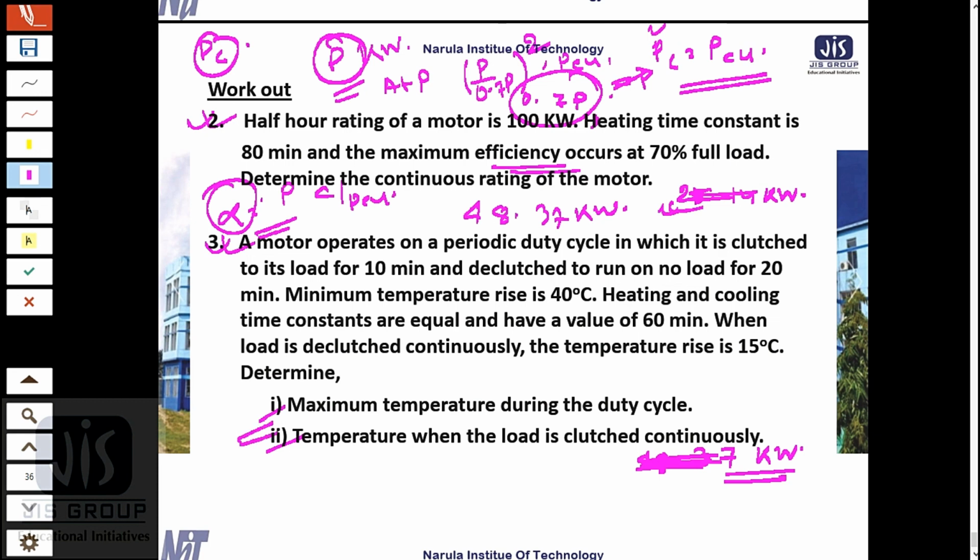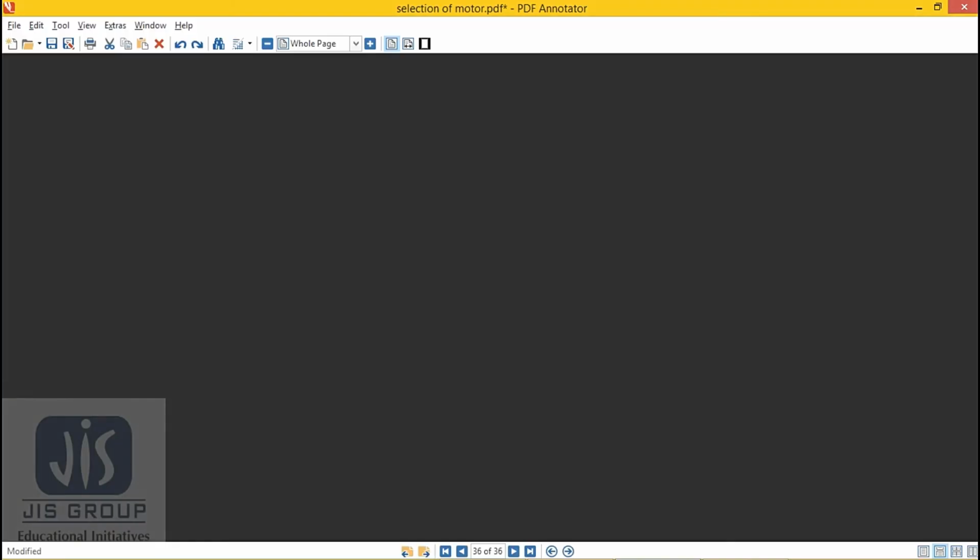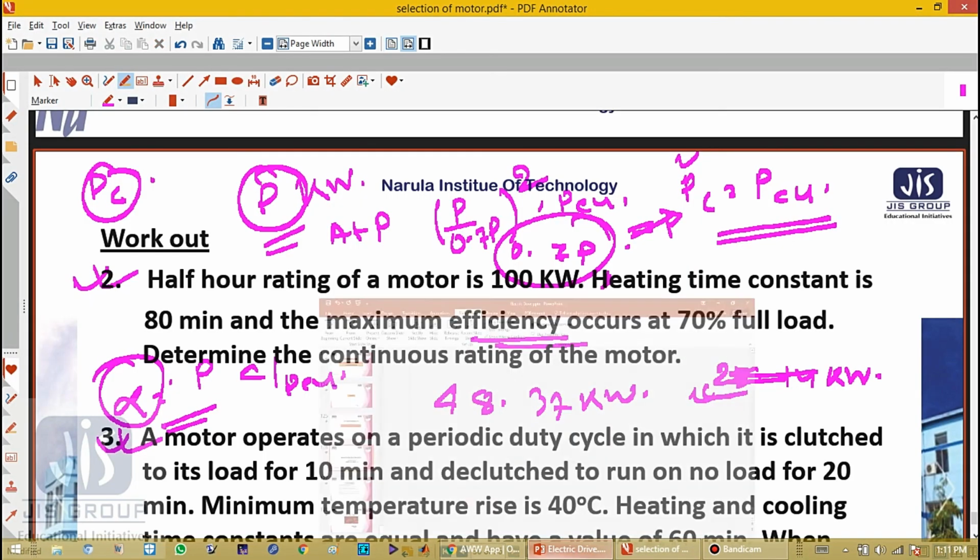So this is all about my module number 2, selection of motor power rating. If there are any queries, please feel free to contact me.